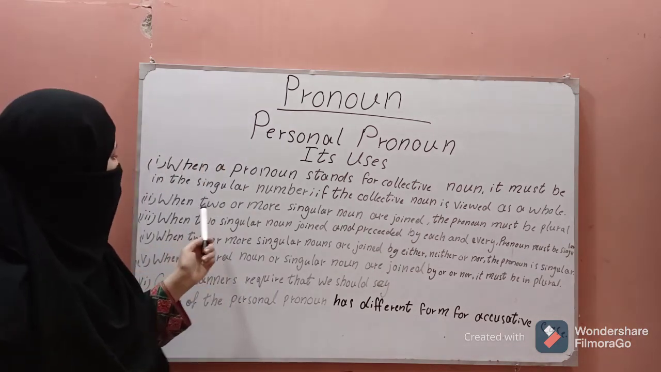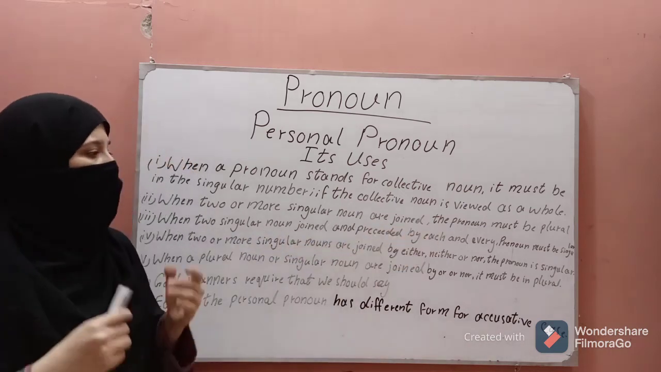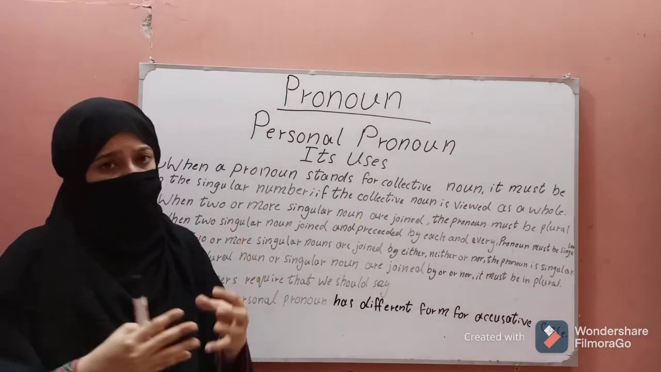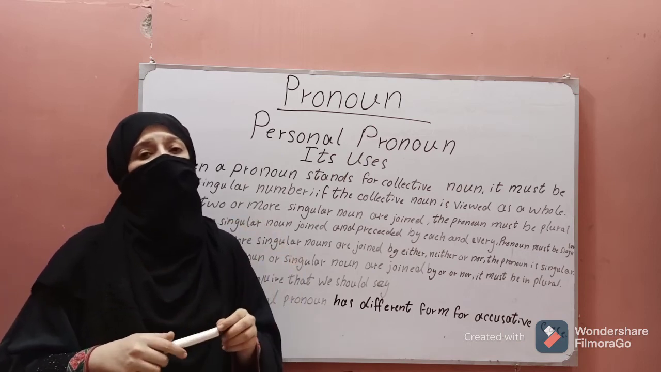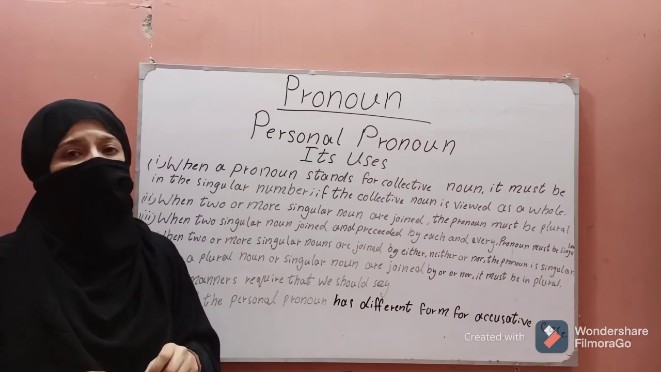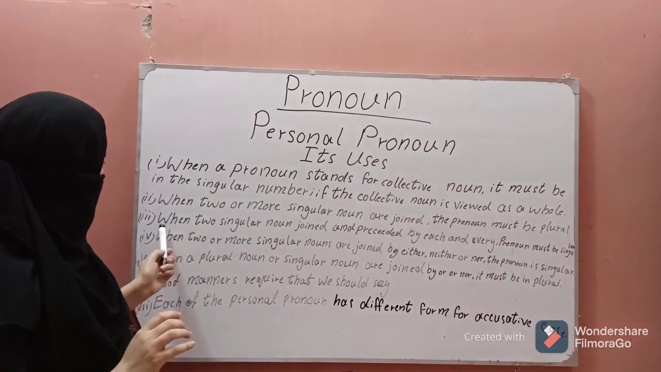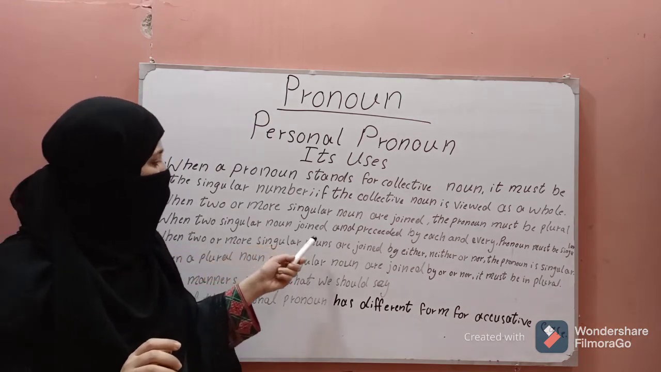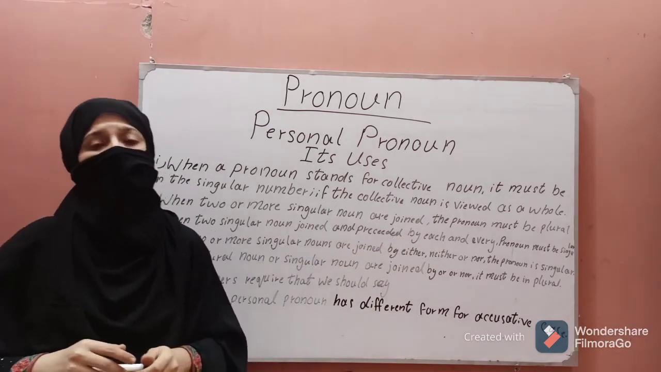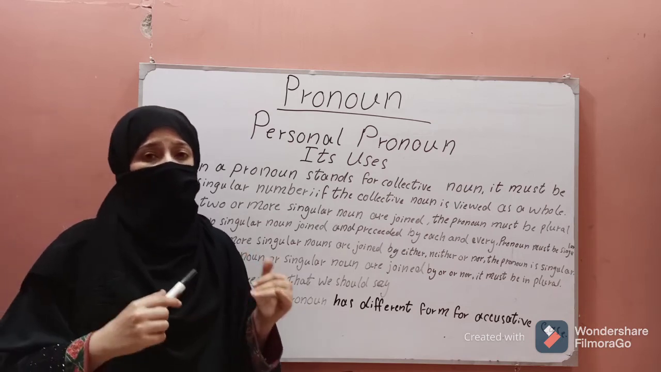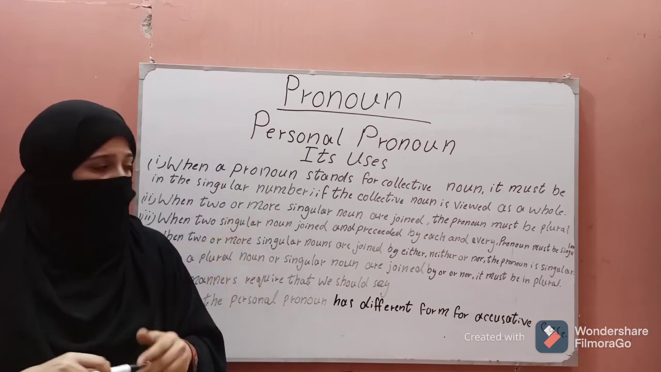The next use is that when two or more singular nouns are joined, the pronoun must be plural. When two or more singulars are connected by and, then we will use plural. For example, Ali and Adnan worked hard. They are praised by their teacher. The third use is that when two singular nouns are joined and preceded by each or every, the pronoun must be singular. For example, every sailor and every soldier was in his place.